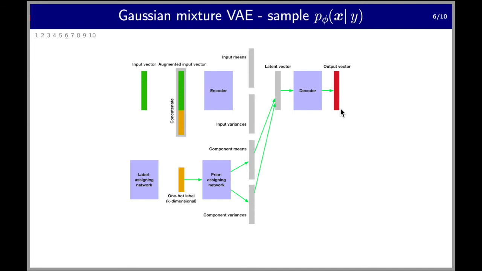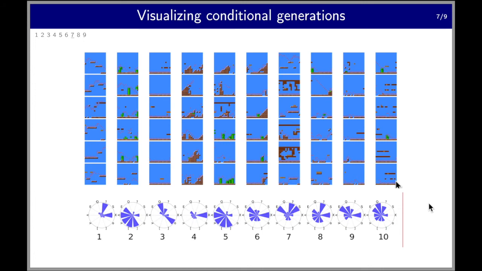Let's see some results. First, let's visualize some conditional generations. In this part, we trained three 10-cluster GMVAEs, one for Super Mario Bros., one for Kid Icarus, and one for Mega Man. Here we're only showing the conditional generations for Super Mario Bros. due to space limits. As you can see, there are 10 columns, each corresponding to one cluster. In each column, we show 6 examples of generated chunks and then a radial bar plot of the tile densities. Note that the tile density of a specific tile is normalized across clusters for comparison purposes.